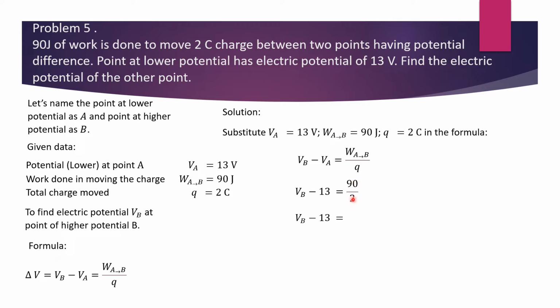Solve this, 90 over 2 results in 45. Now move 13 to the other side to calculate VB. VB is equal to 45 plus 13, that is equal to 58 volts. So the electric potential of the other point is 58 volts.